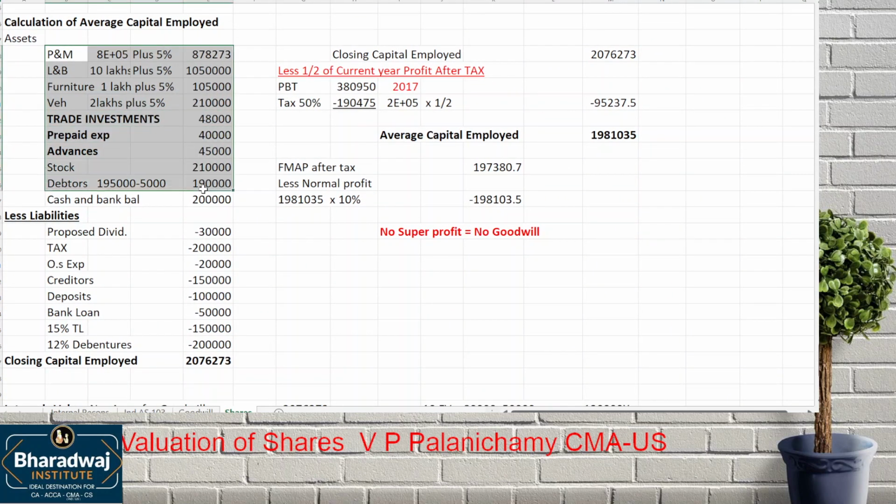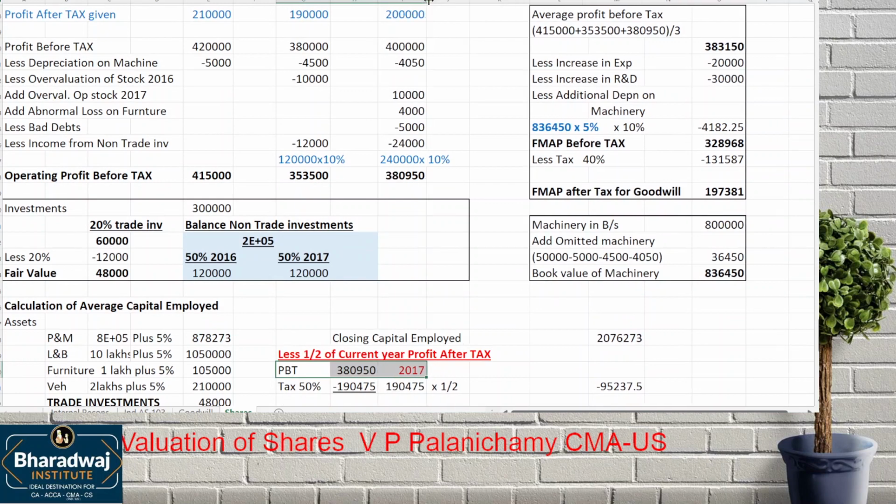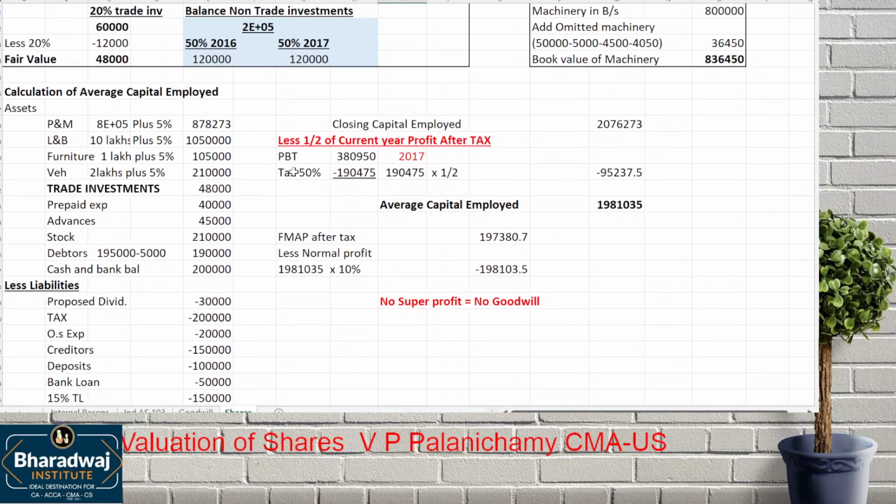Trade investment we will consider. Prepaid expenses advance also part of which one? Current assets. Debtors after bad debts, we get cash and bank balance, of course it is given. Then we get closing capital employed. Wait. Average capital employed, let us be very careful. 2017 profit before tax is how much? This adjusted amount, how much? 3,80,950. Current tax is how much percentage? 50%. That into 1 by 2, we get average capital employed.